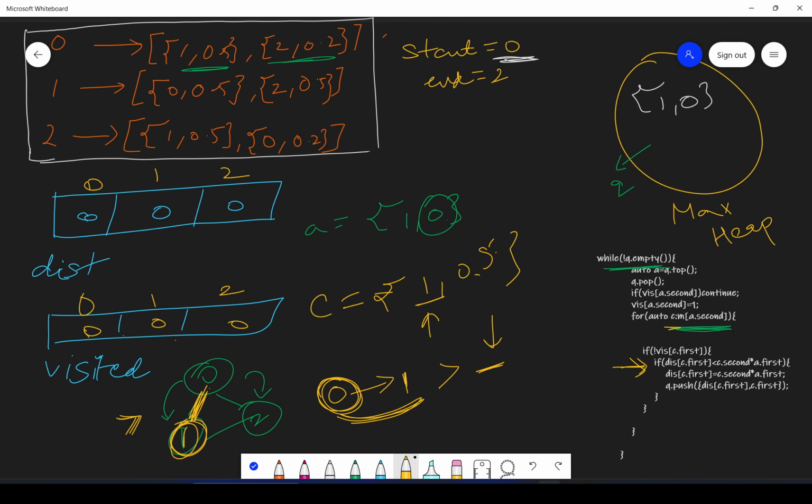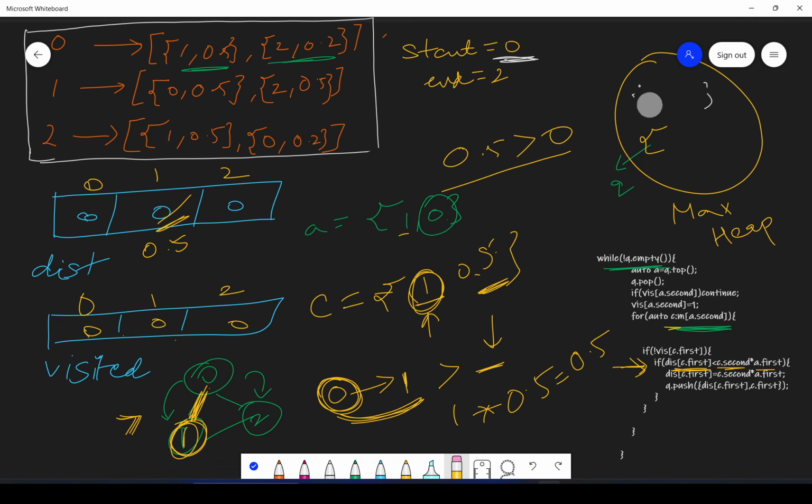which is here, you will see A dot first, okay, 1, and C dot second. C dot second is the probability to reach this one, which is 0.5. So this becomes 0.5. Is 0.5 greater than the current distance of C, which is 0? So yes, it's greater. So you will update this to be 0.5, and you will also push in the heap, right? This heap is now empty. In the heap, you will also push the current probability, which comes out to 0.5, and the vertex, which was C, which is 1.